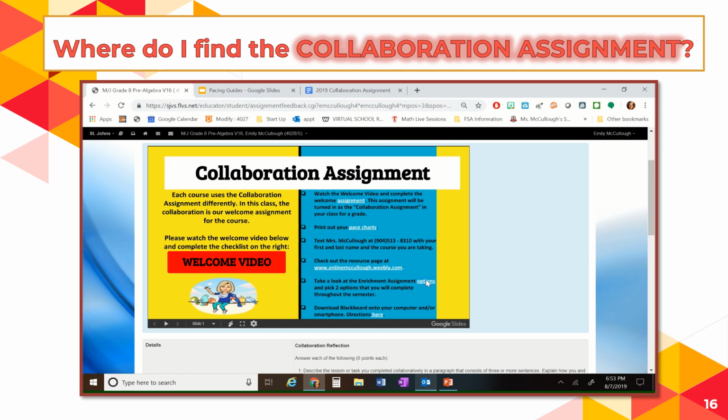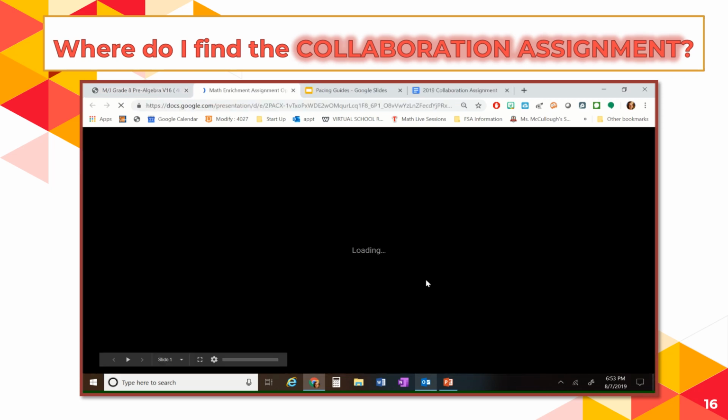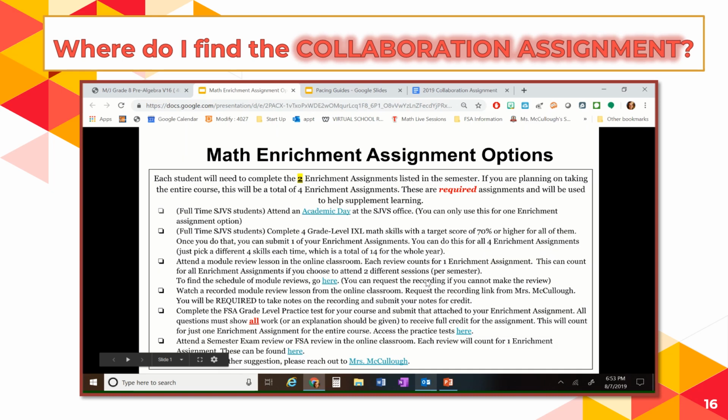So you can click on that options button. And when you do that, what will happen is it'll pop up and it'll show you all the different options. So this screen looks a little intimidating, but it just lists out different ways that you can get credit for that enrichment assignment. So again, you have to do 2 of them and they are required. They basically supplement your learning.